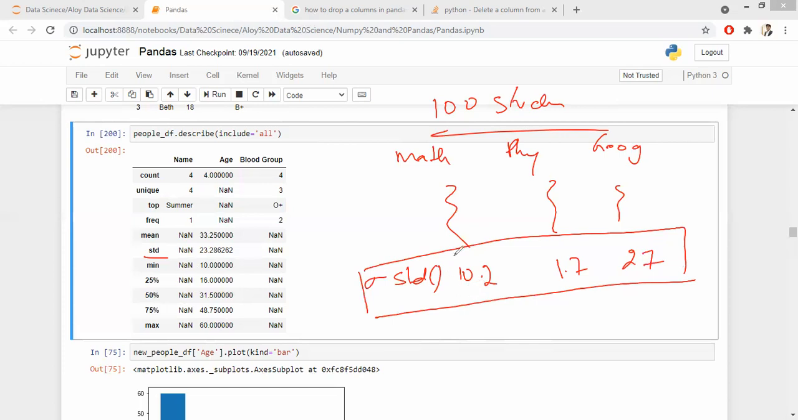Are you guys clear on the question? So could you please repeat? Okay, I have 100 students in my class, and I take the exam data and I calculate the standard deviation. For math it is 10.2, for physics it's 17, and for geography it is 27. Now, in which subject have a lot of students understood the subject and a lot did not understand?